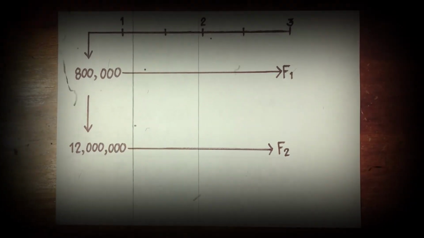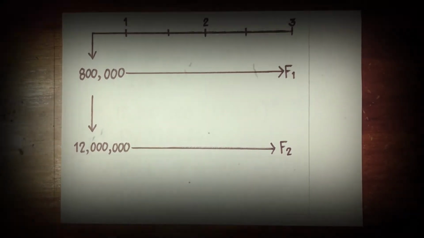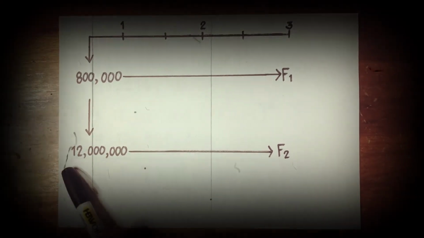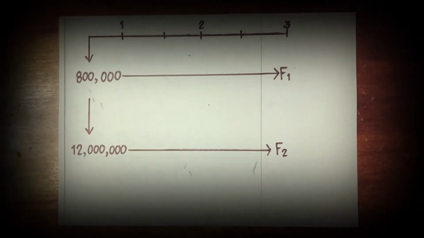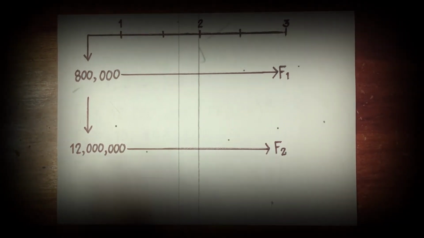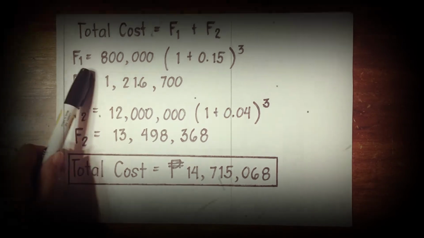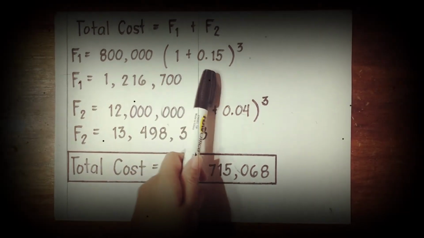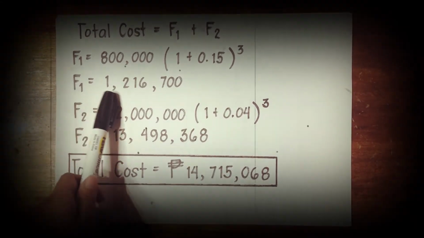Given the cost of land equal to 800,000 pesos with an interest rate of 15% per annum, the cost for machineries and barn, which is equal to 12 million with an interest rate of 4% per annum, and the number of years, which is 3. Solving for the future worth of the land, F sub 1 is equal to 800,000 multiplied by the quantity of 1 plus 0.15 raised to 3, which is equal to 1,216,700.